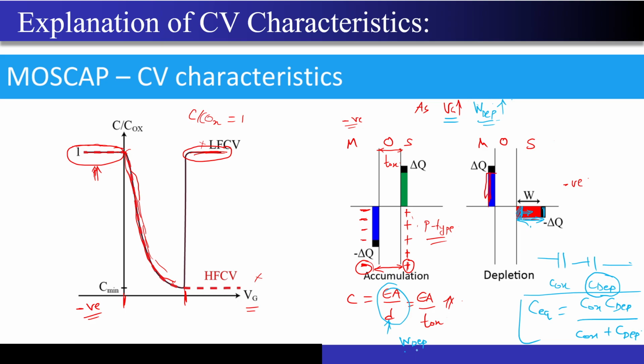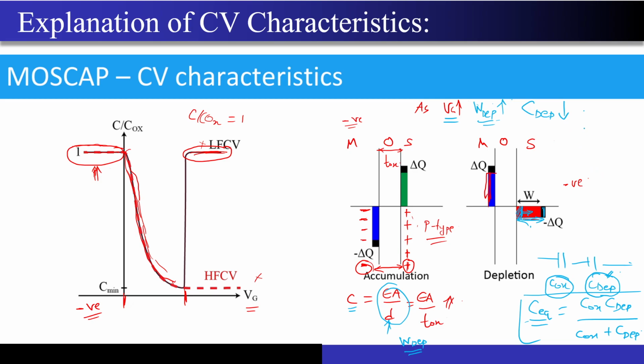If my W depletion increases, then my C will actually decrease, right? The depletion capacitance will actually decrease now. So now if C depletion decreases and oxide capacitance remains similar, then you know that the equivalent capacitance will be smaller than the smallest value, correct?